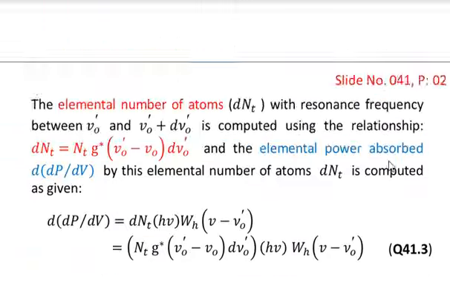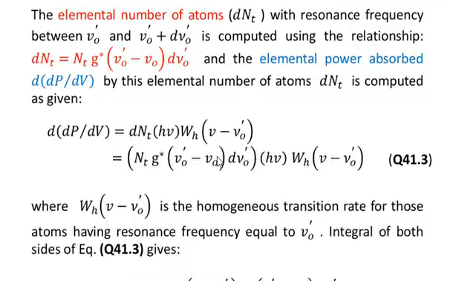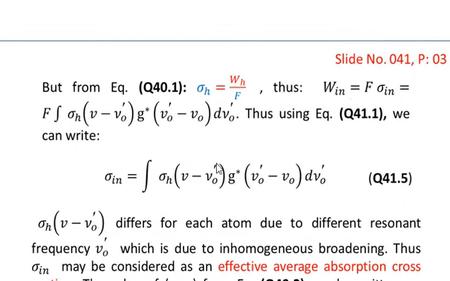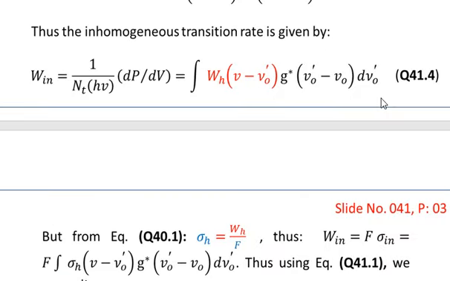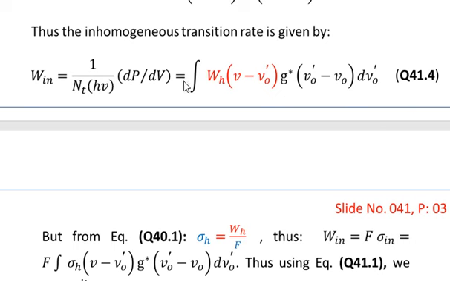And you can also follow this definition from over here, that is Win is equal to F into sigma in from equation 41.1. The same definition is what we have used over here. So Win is equal to F into sigma in. But Win is equal to this quantity, that is the integral.